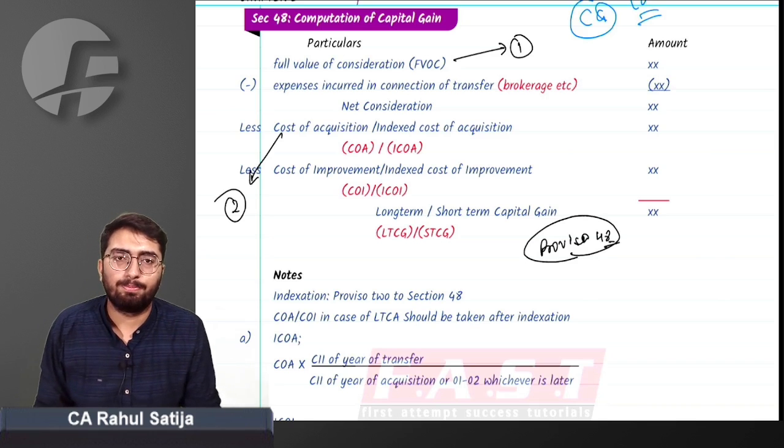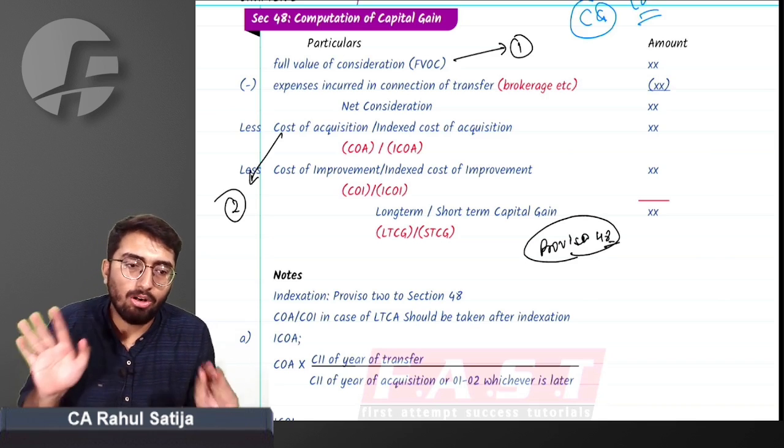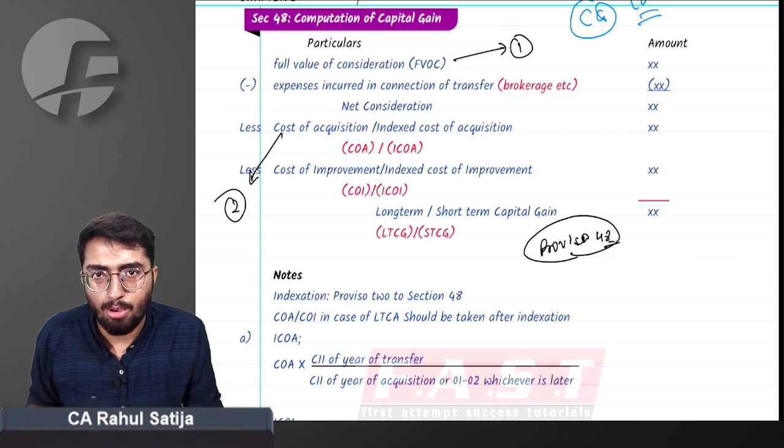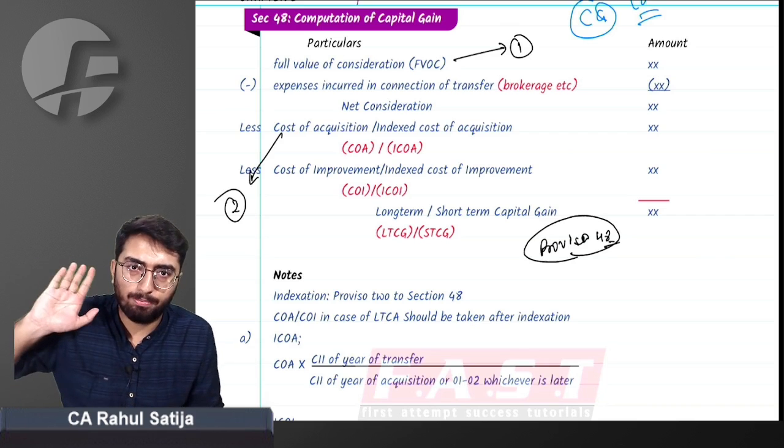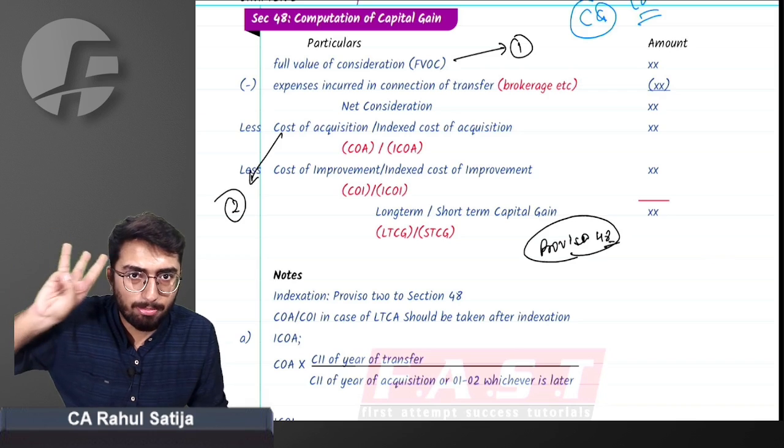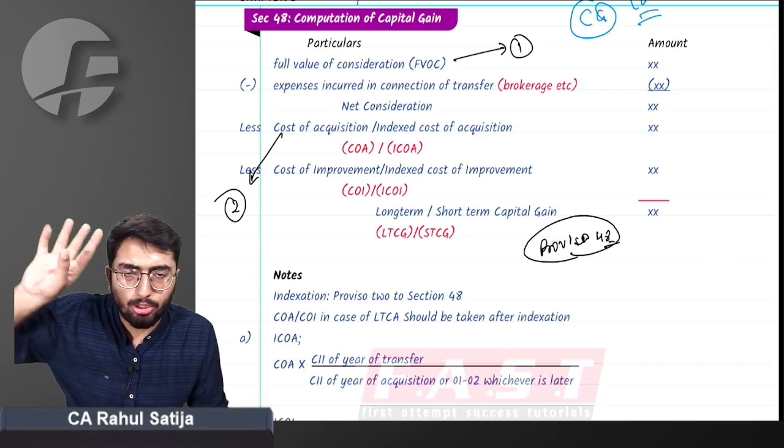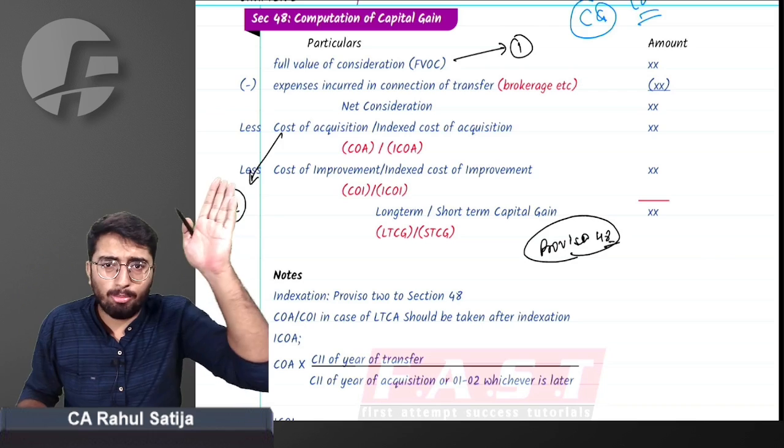Proviso to section 48. We have all in all 7 provisos to study. What we are studying is computation of capital gain. Computation of capital gain involves 3 parts other than the normal calculation. This is the normal calculation.